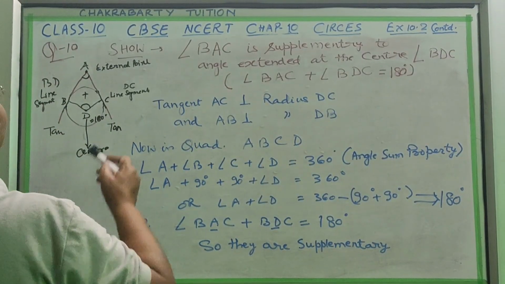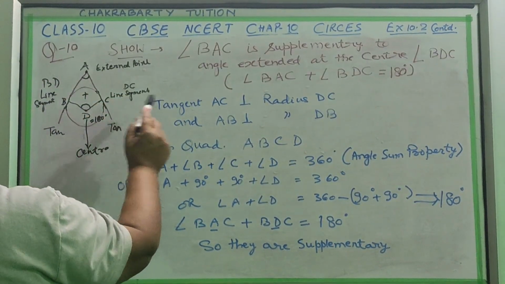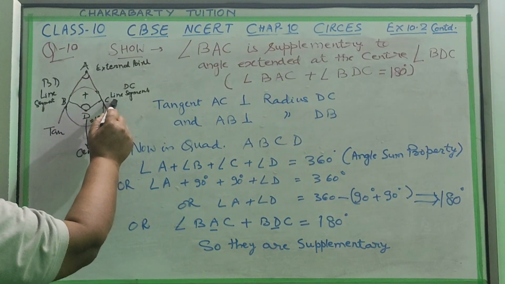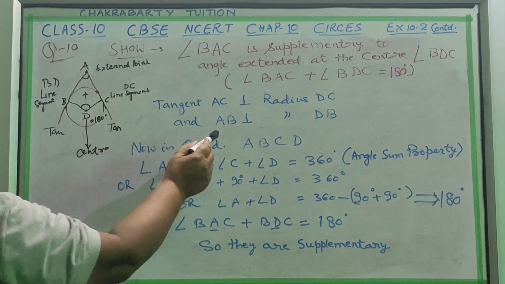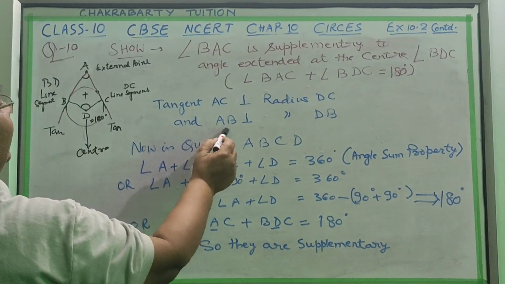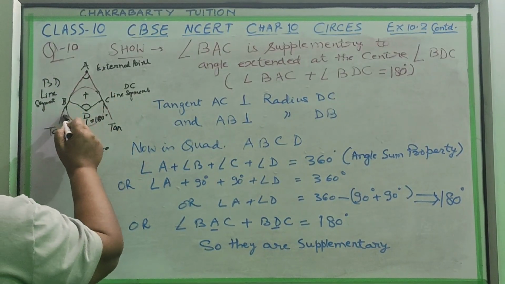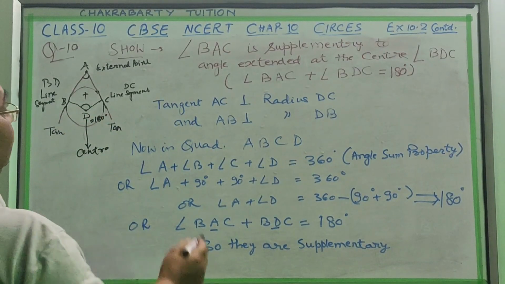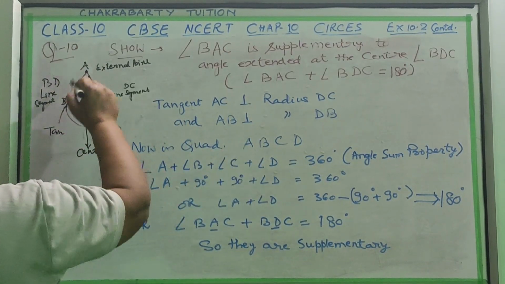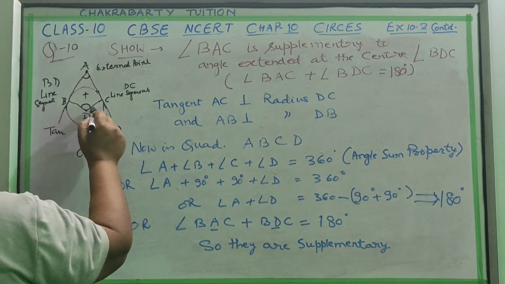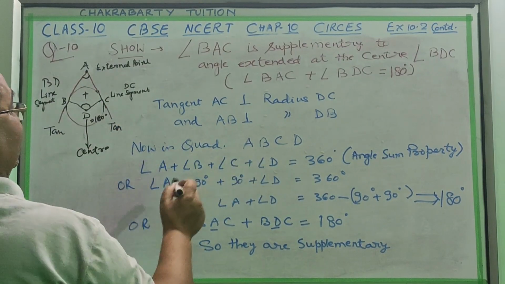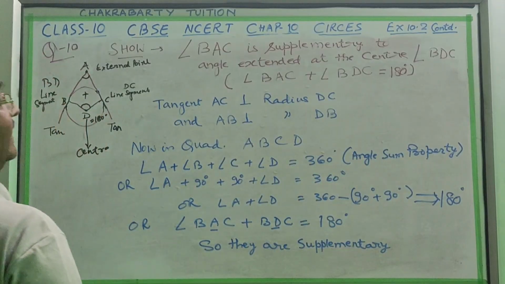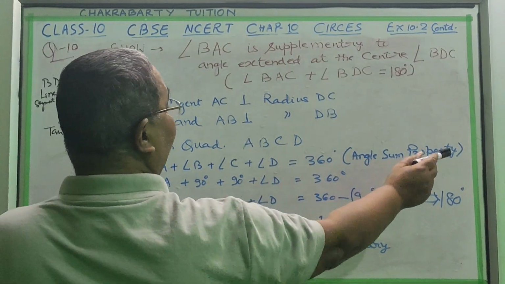We know tangent AC is perpendicular to radius DC, and tangent AB is perpendicular to radius BD. Now in quadrilateral ABCD, the sum of the angles will be equal to 360 degrees because of the angle sum property of quadrilateral.